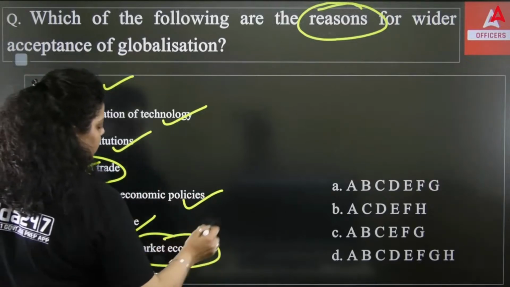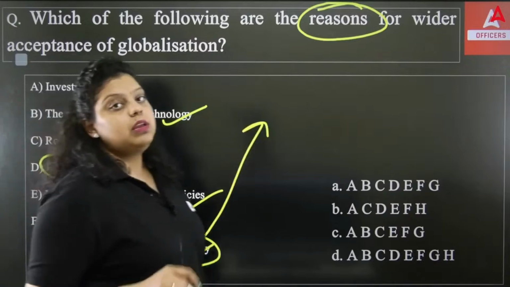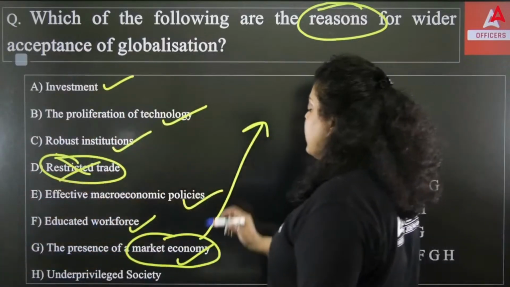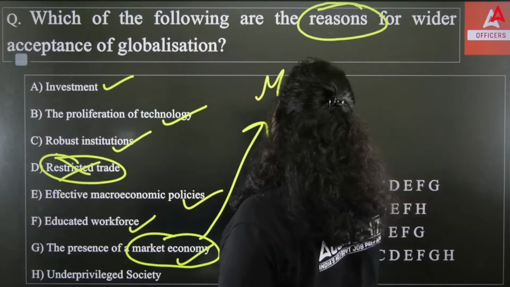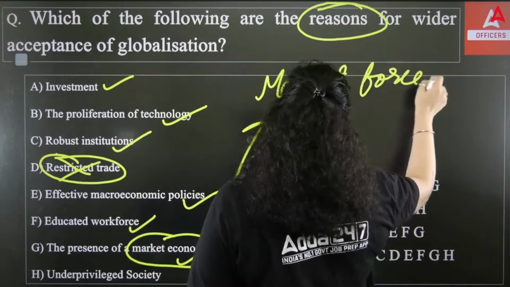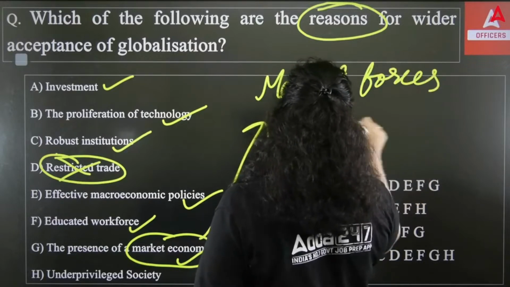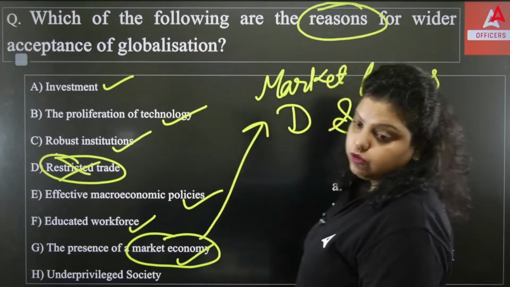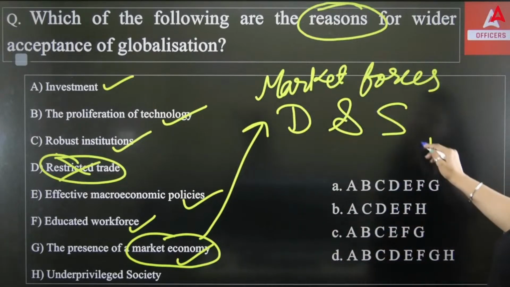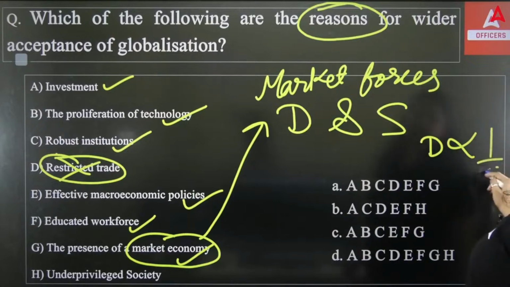What is market economy? Acha, market economy is simply, as we discussed yesterday in the English medium batch, the economy which works on the basis of market forces. Market forces are what? Demand and supply. Demand and supply are the market forces on which we are working, right? And if we talk about demand and supply, they have an inverse relation. If the demand is high, the supply will reduce. Right? This is the inverse relationship between the two.